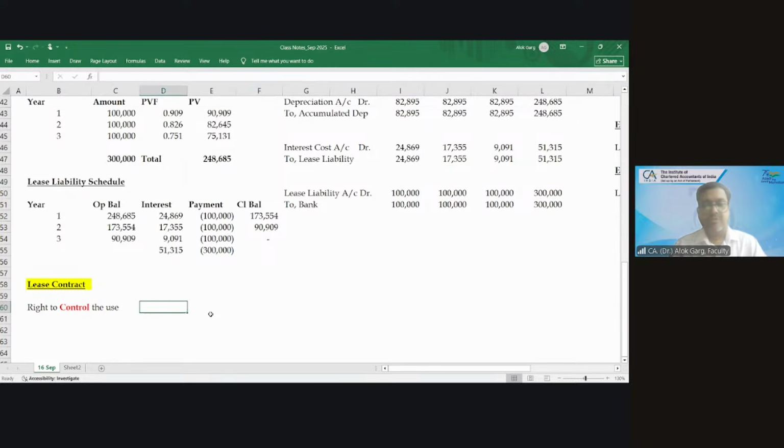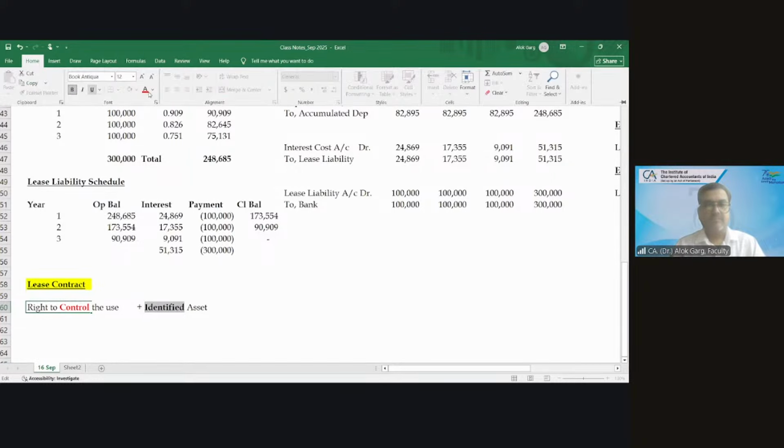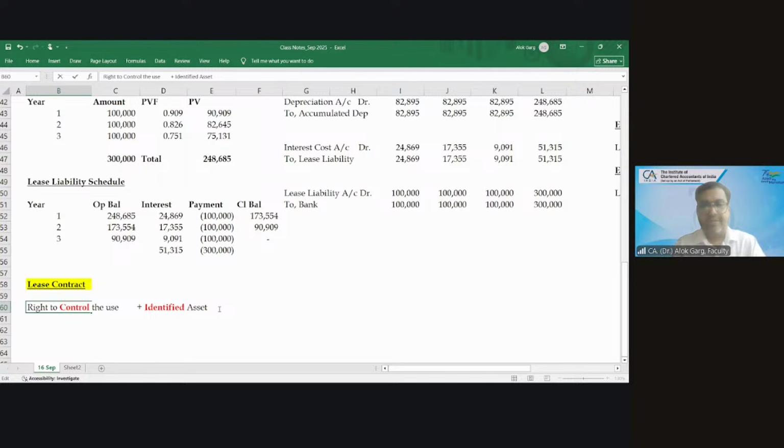Right to control the use plus identified asset, plus a specified period of time. And what is the meaning of specified period of time?